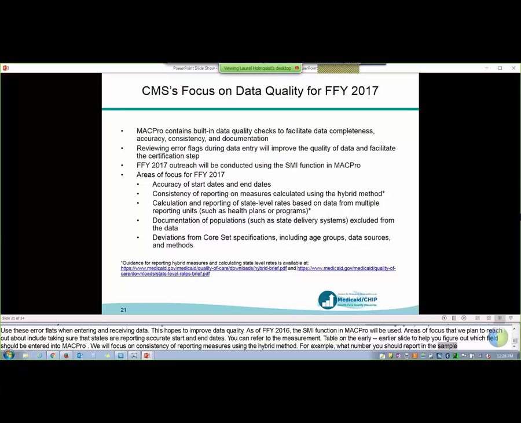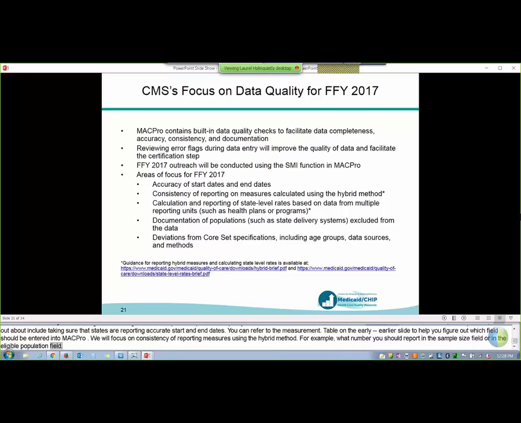We'll be focusing on how to calculate state level rates when you have data from multiple reporting units. So for example, several states receive data from multiple MCOs, and some MCOs might use administrative methods while some MCOs use hybrid methods to report. So we'll be focusing on making sure states are calculating their state level rates consistently when that happens.